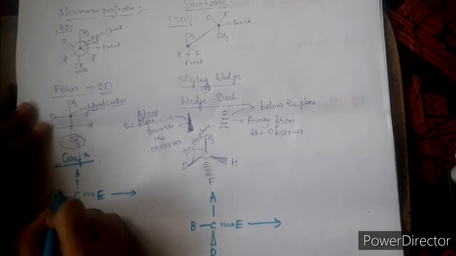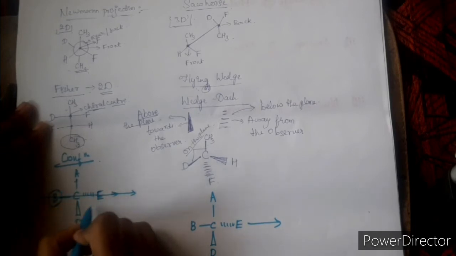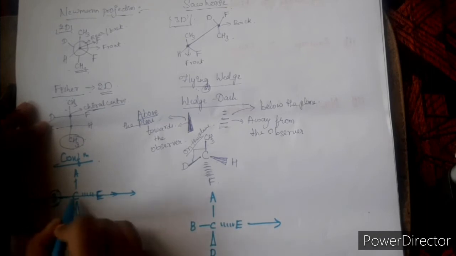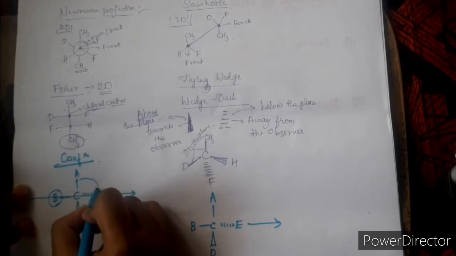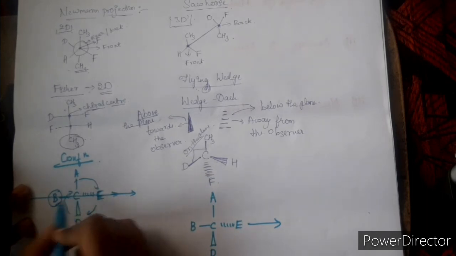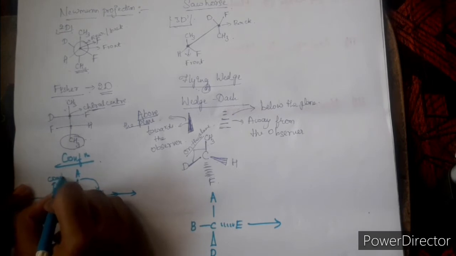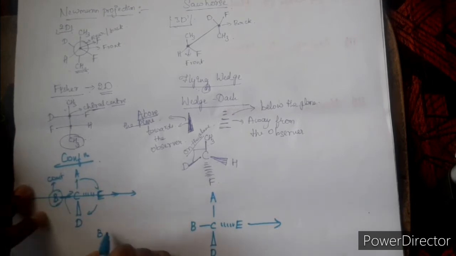I consider this one because if I pass an axis through this, all these 3 atoms will be equivalent to this position. So if I pass here, these 3 atoms will be rotated. This bond is kept constant. So one bond is kept constant, other 3 atoms are rotated. It will end up like this.